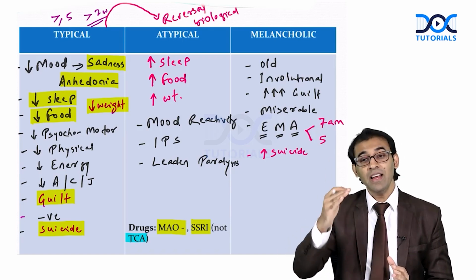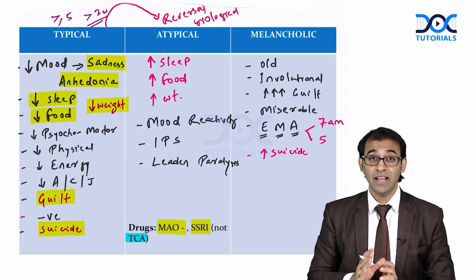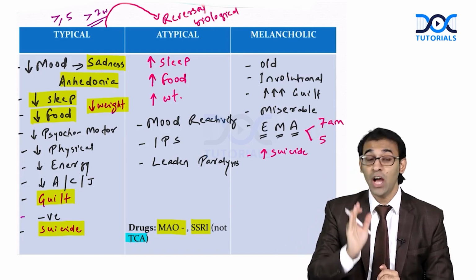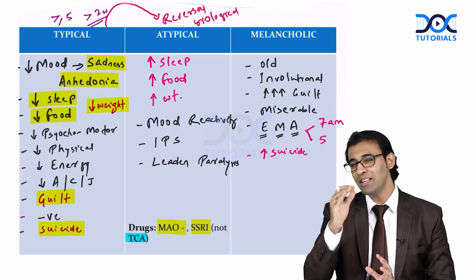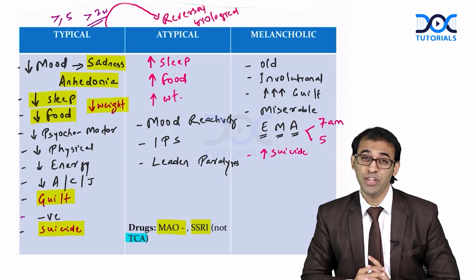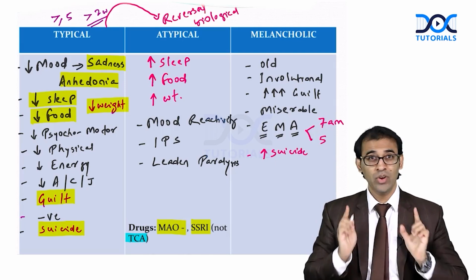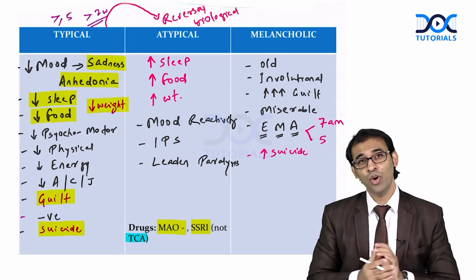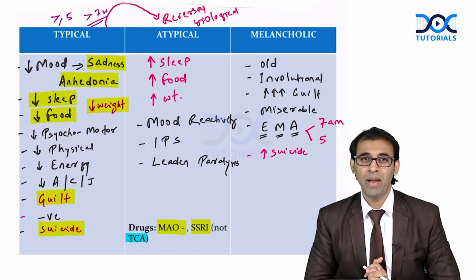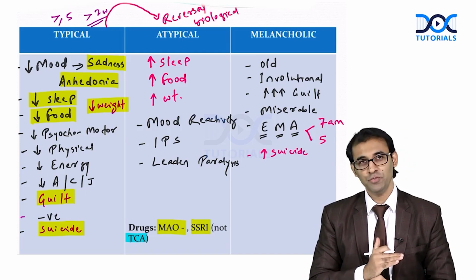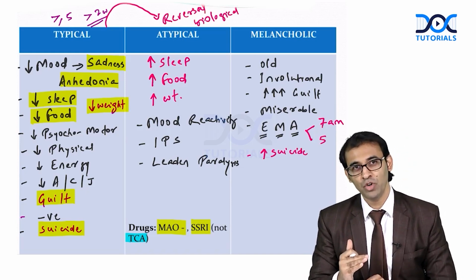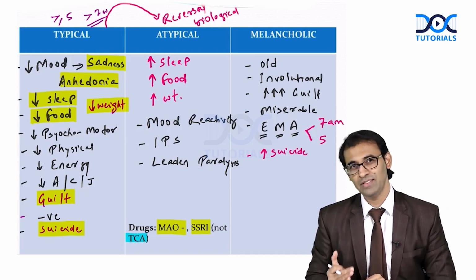And atypical is a reversal of biological symptoms like hypersomnia, hyperphagia, obesity, and some other symptoms like interpersonal sensitivity, mood reactivity, and leaden paralysis. Please remember all these points. Depression is a very, very important topic for patients and for exams also.